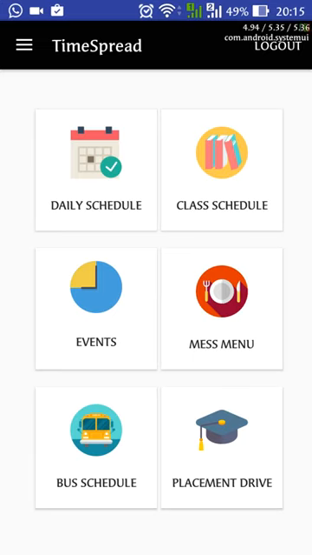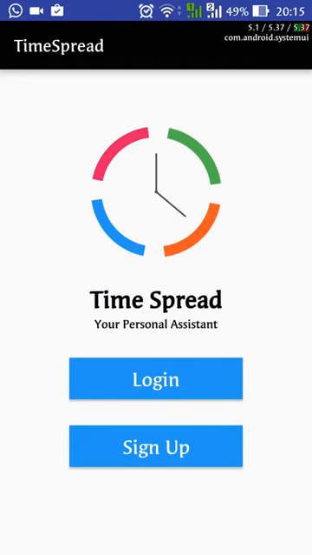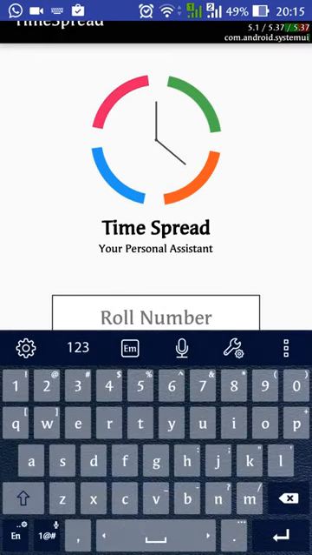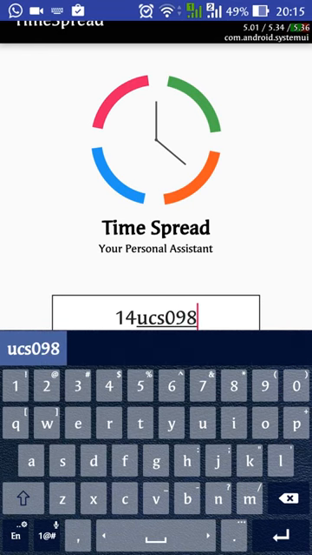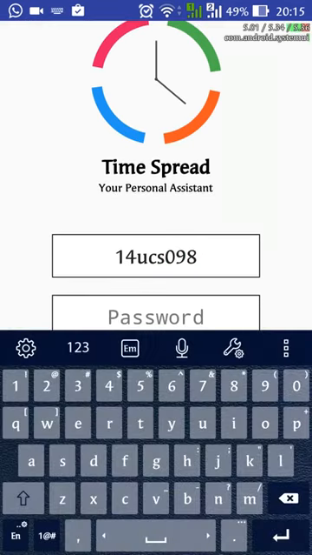And one more thing, the events will be filled in by the event coordinator, so there will be another interface for the event coordinator from which he will handle all the stuff. So this was it. You can log out and you can log in again with the same username. Username is not case sensitive, but the password is. For now the password is numeric.